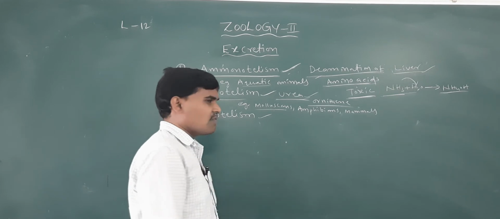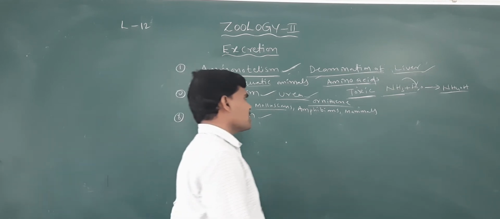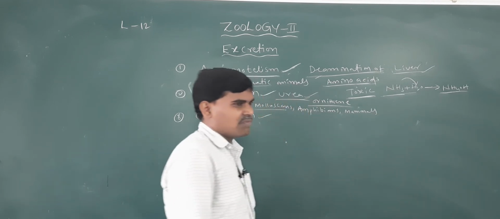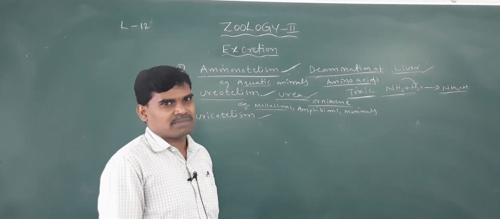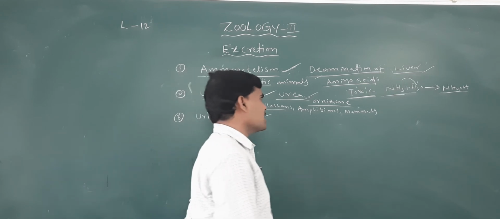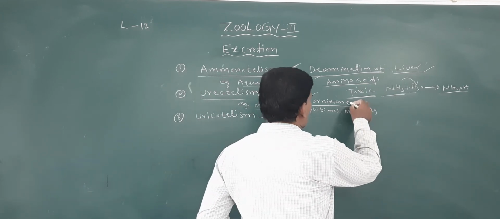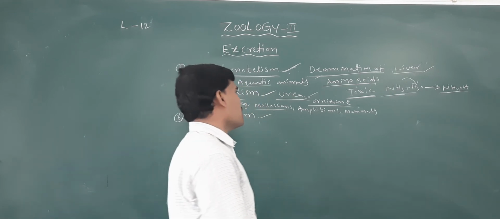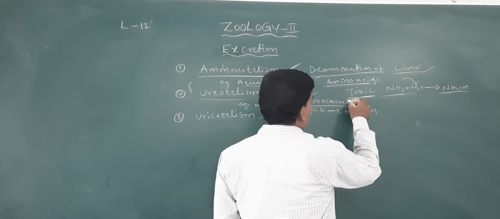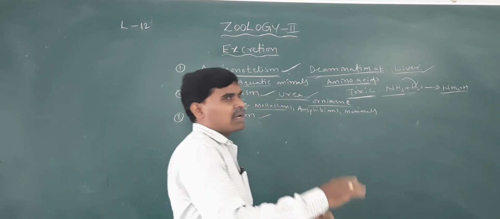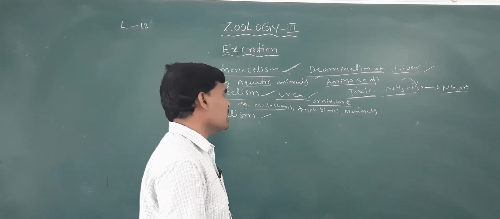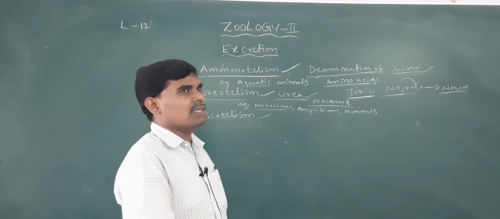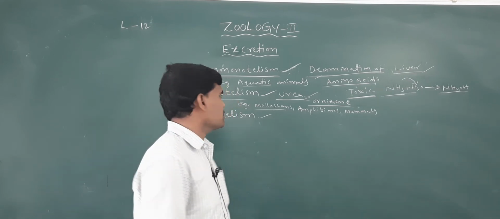How is urea formed? Through the ornithine cycle, with different metabolic activities. Ornithine enters to form citrulline; with aspartic acid, citrulline forms arginine, and finally urea is formed in the liver. The urea formed in the liver is immediately sent out of the body.